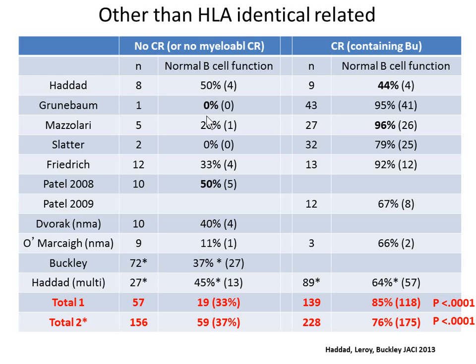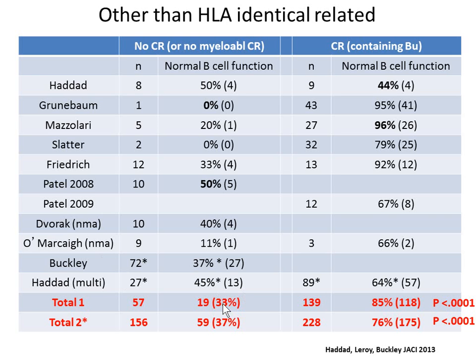And if you do the addition of all those small numbers, there is total 1 and total 2. Why? Because for the 2 biggest papers, the one from Becky Buckley here, we couldn't take out the data because there was a mix between the HLA identical and the HLA non-identical, so we couldn't have the numbers. And in my paper that I published in 1999, actually, I could only find the paper in my notes, and I did not publish it. So you cannot believe me, because it was not reviewed. So let's take away those two studies, and let's just do the total 1 without those ones.